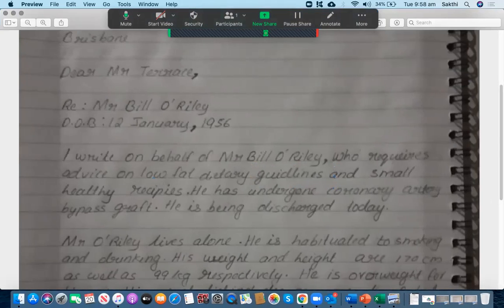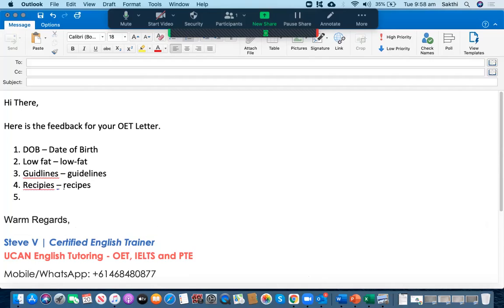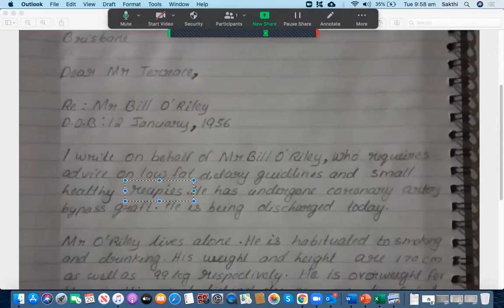Guidelines and small healthy recipes. That's fine. And again, with the recipes, okay, so that's okay. Go through that. Recipes, that's the correct answer. That's a correct spelling. But what she has written is she has put an I in there, so it's wrong. It's actually recipes. That's how you need to write it. Okay, so there's another spelling mistake here.